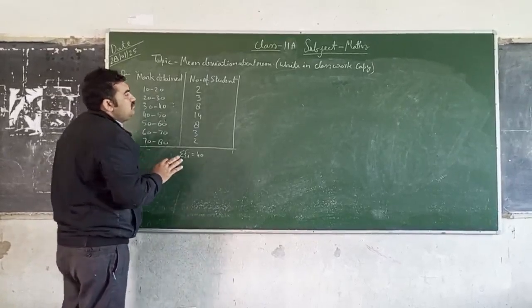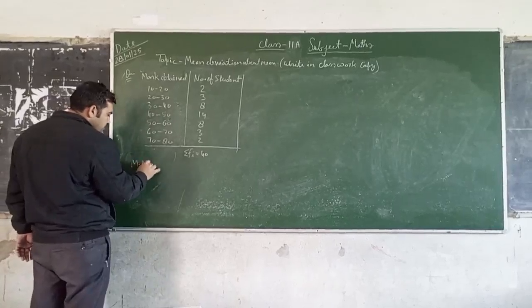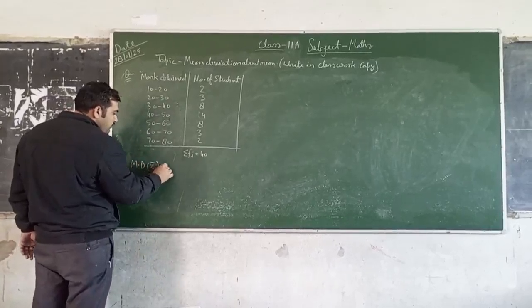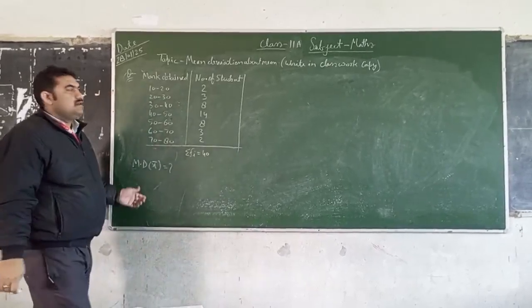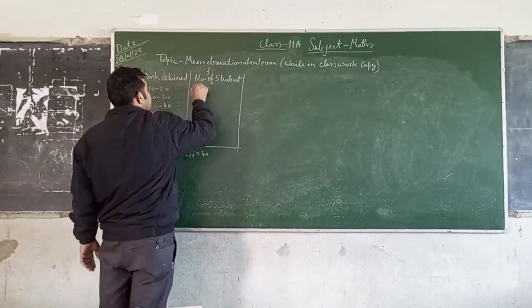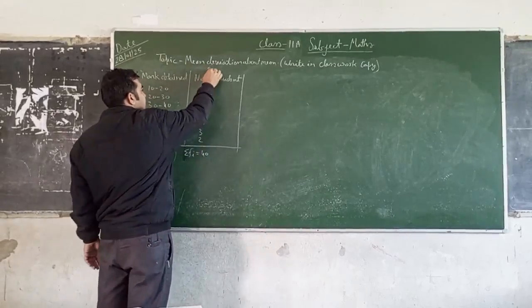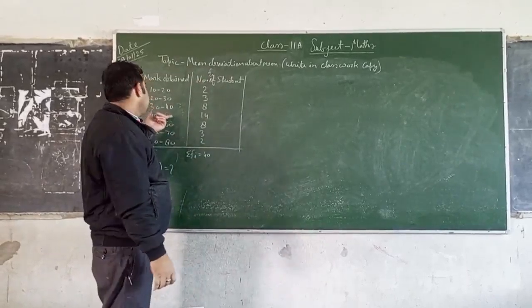We have to find out the mean deviation about the mean. So first we calculate the mean. This is our frequency fi, and first of all we calculate the midpoint of this class interval,